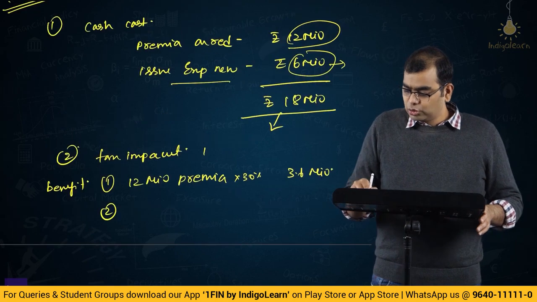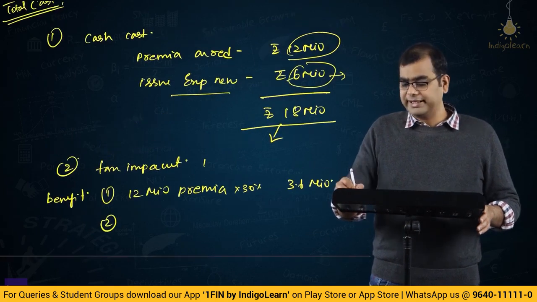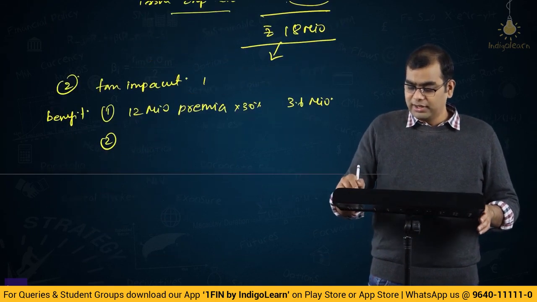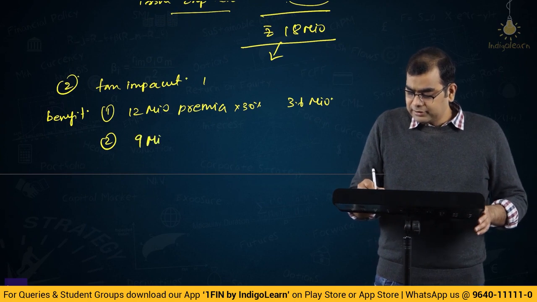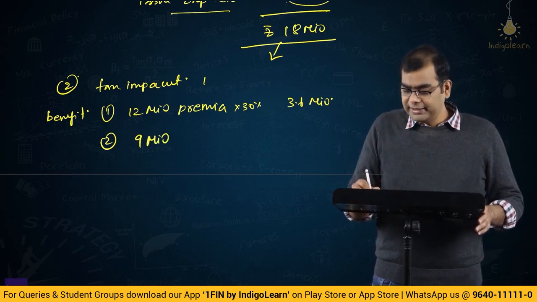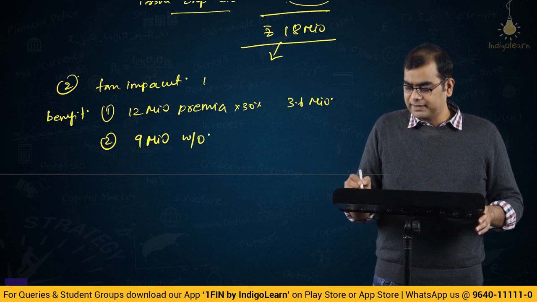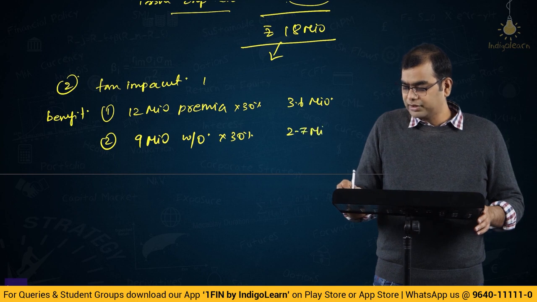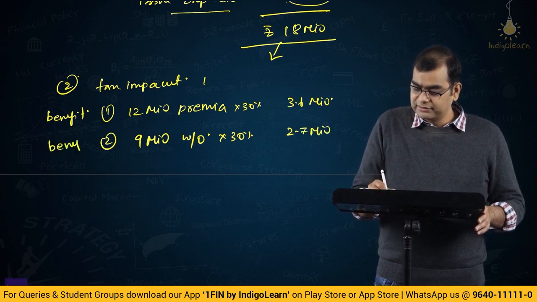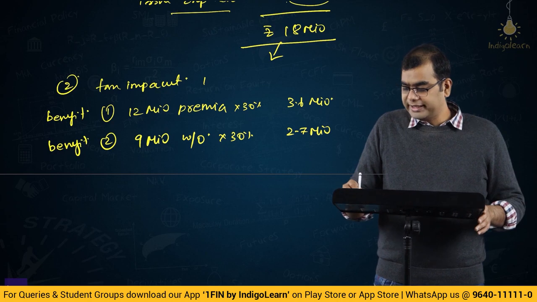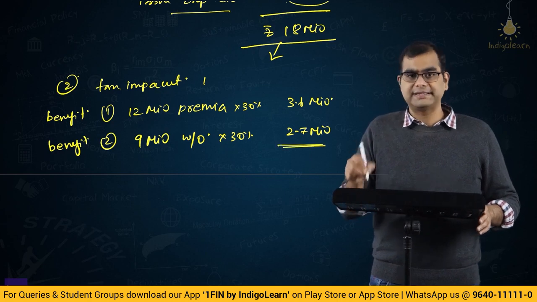Then 2 is, we have already taken the cash cost of the 6 million. Now, 9 million you can write off right now. So, 9 million written off, right, of that 30%. So, that is 9 into 3 is 2.7 million. This is also another benefit, correct, because you are getting a tax break on this 9 million, because we said this 9 million can be written off.